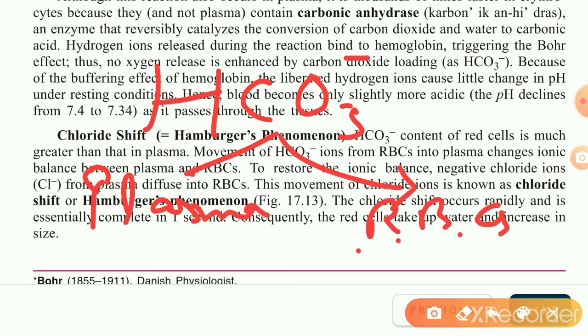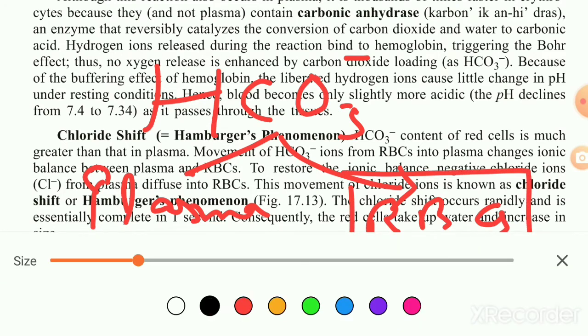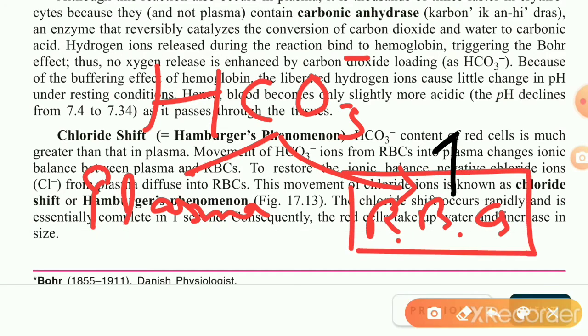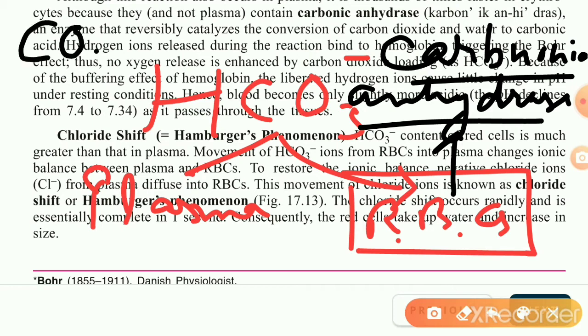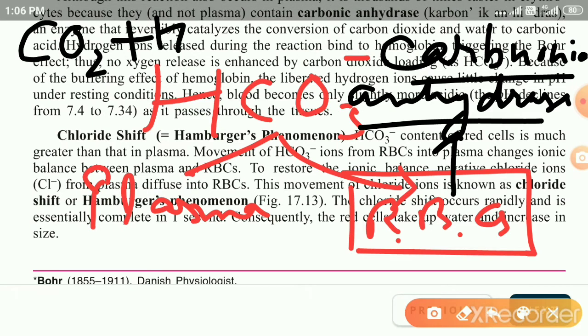But if we talk about RBC, in an RBC there is an enzyme, and the name of that enzyme is carbonic anhydrase. This is the enzyme whose turnover number is maximum. This enzyme brings about the combination of carbon dioxide with water to produce carbonic acid.